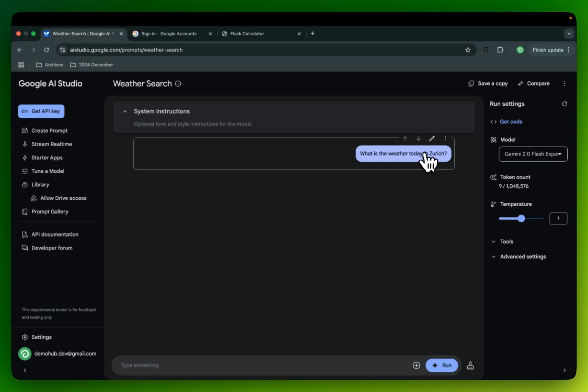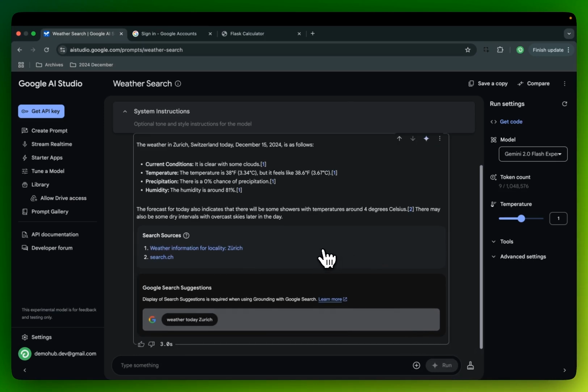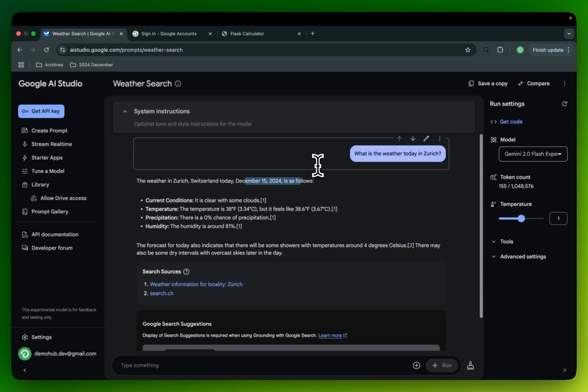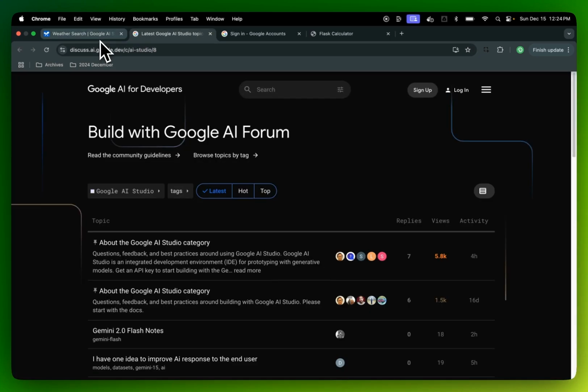What is the weather in Zurich? Let's go ahead and run that. If this comes back with the correct information, real-time information, there is something there we need to figure out. And then obviously the developer section, which is cool.